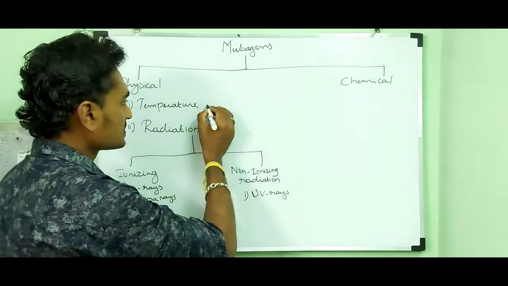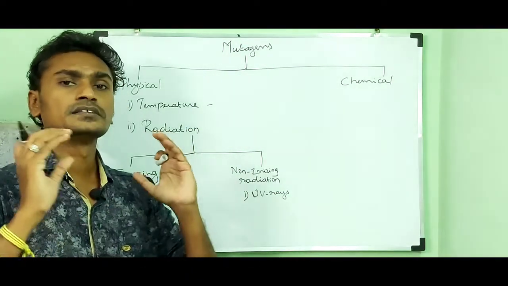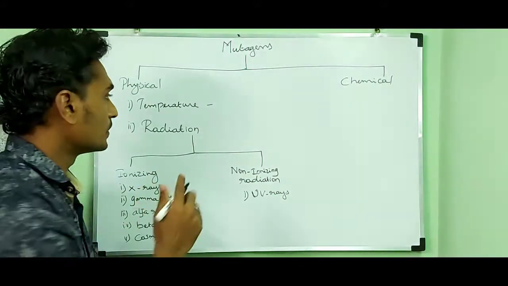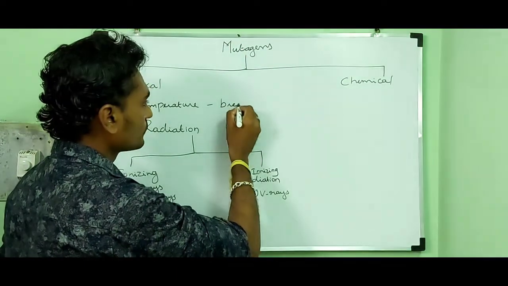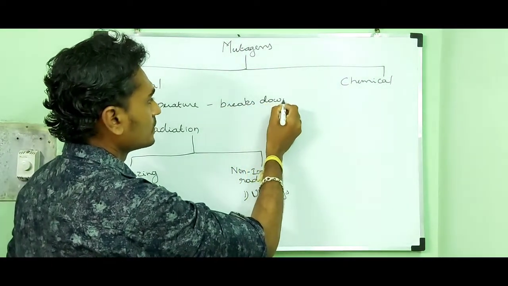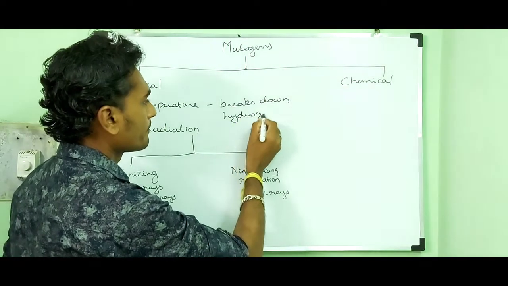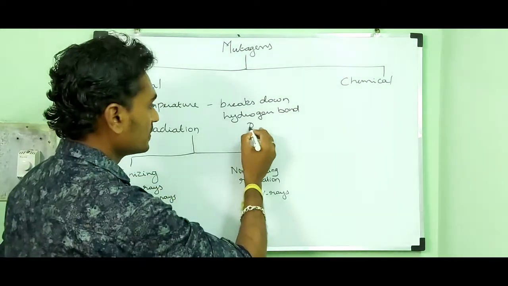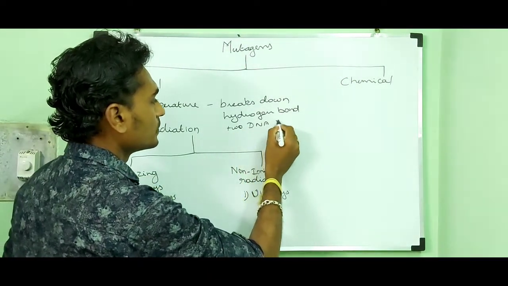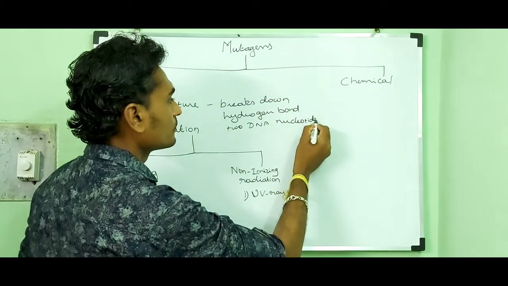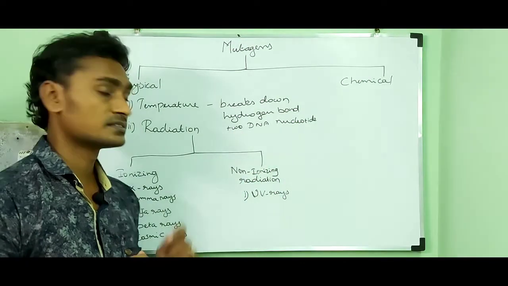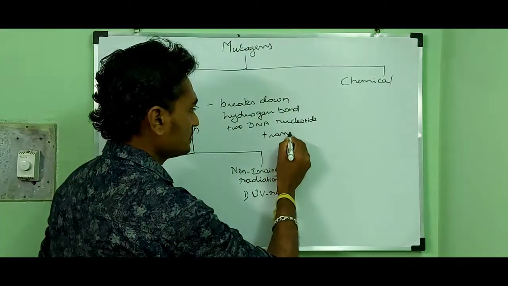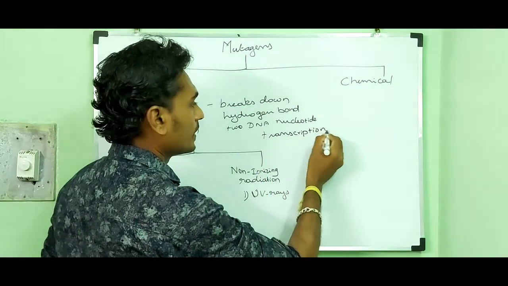When the temperature increases, it breaks down the hydrogen bond between the two DNA nucleotides, which affects processes like transcription and replication.